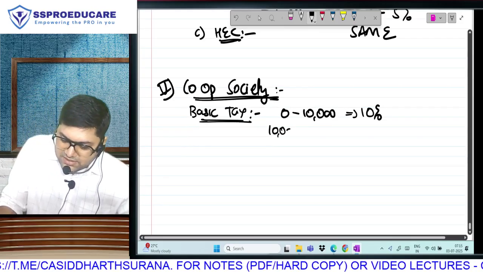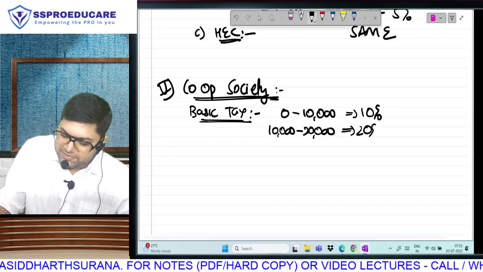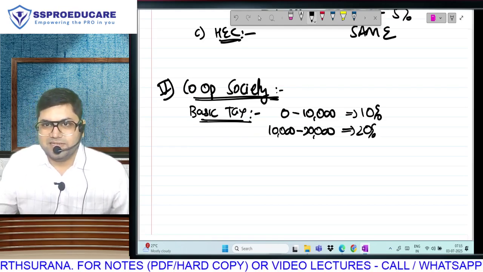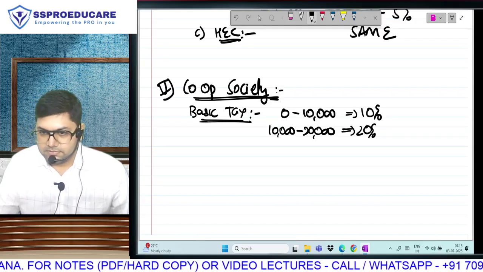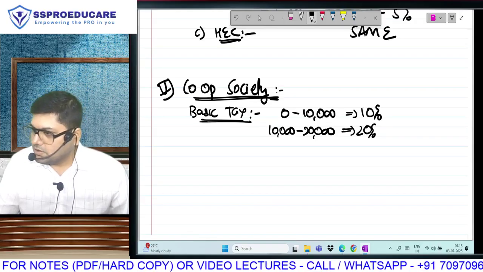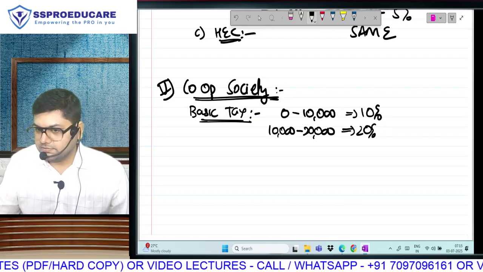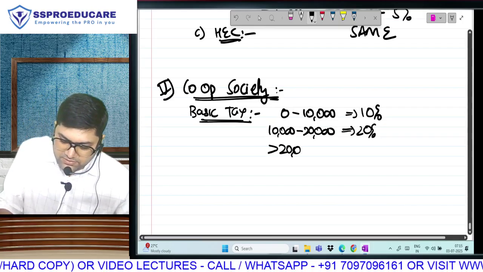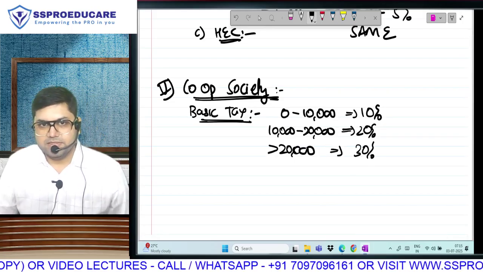Next 10,000 will be from 10 to 20, 20% tax. So how much tax? 2,000. So at 20,000 income, what is your total tax? And when you cross 20,000, everything will be taxable at 30%.